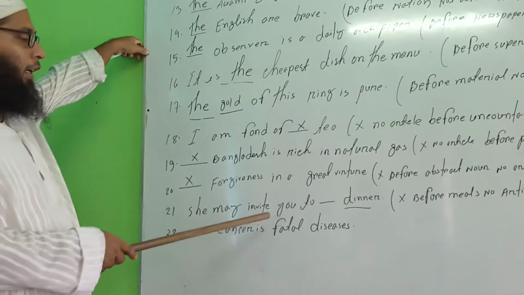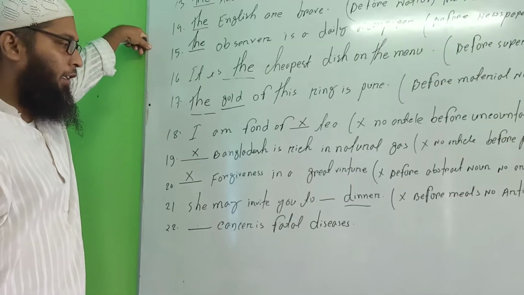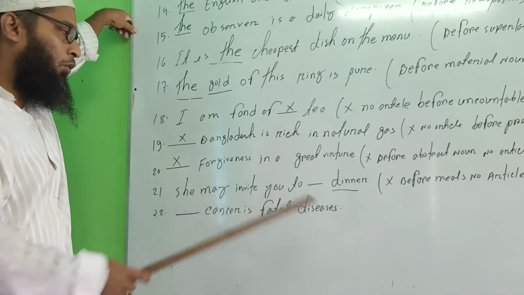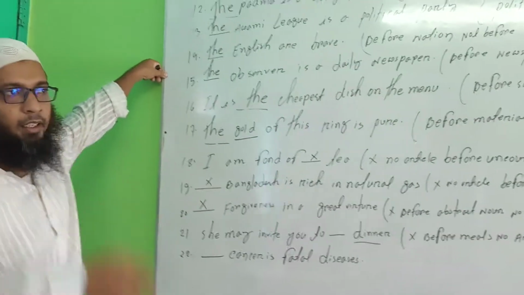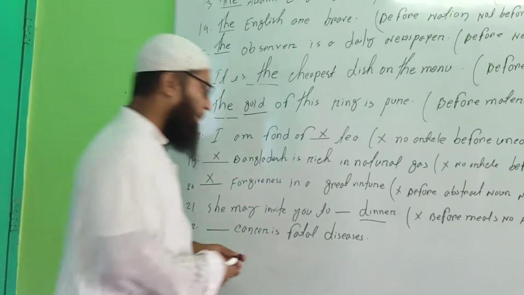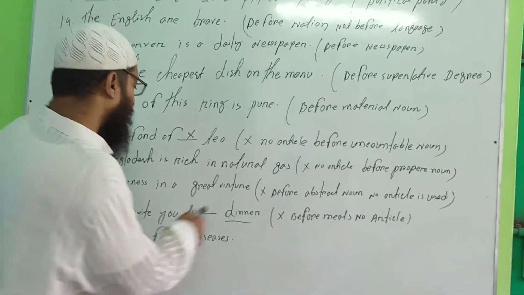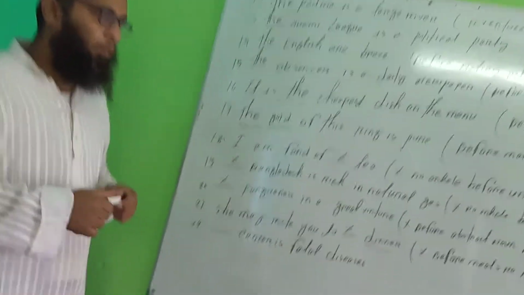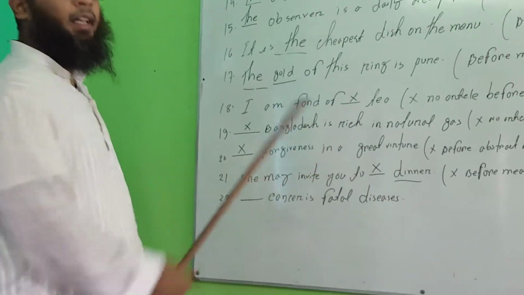She may invite you to dinner. These are also before meals. খাবারের নামের আগে কোনো article হবে না. She may invite you to dinner. And also you can write many things like dinner, supper, and breakfast. There is no article in here. Before meals, no article is contained. কোনো খাবারের আগে কোনো article হবে না.